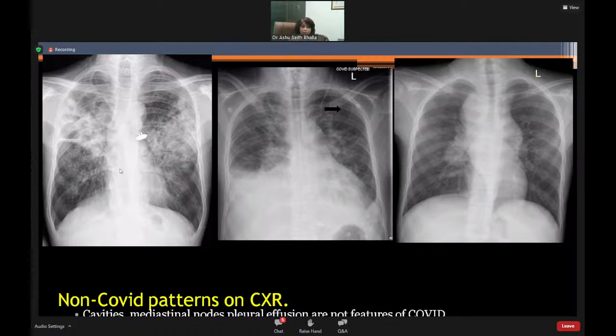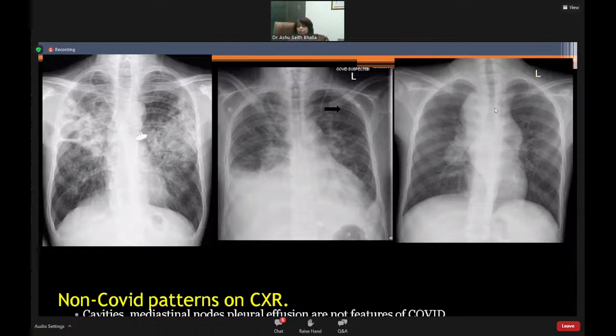This, you're all aware, will go as a classical active tuberculosis pattern because it was showing you, apart from areas of consolidation, multiple airspace nodules. It's showing you a cavity with a large air fluid level. So this will go as a classical tuberculosis pattern. A predominantly pleural effusion, which is bilateral. So there is peribronchial consolidation, but bilateral pleural effusion is an important component of it. Again, points to this being a fluid overload rather than it being a COVID-19 pneumonia.